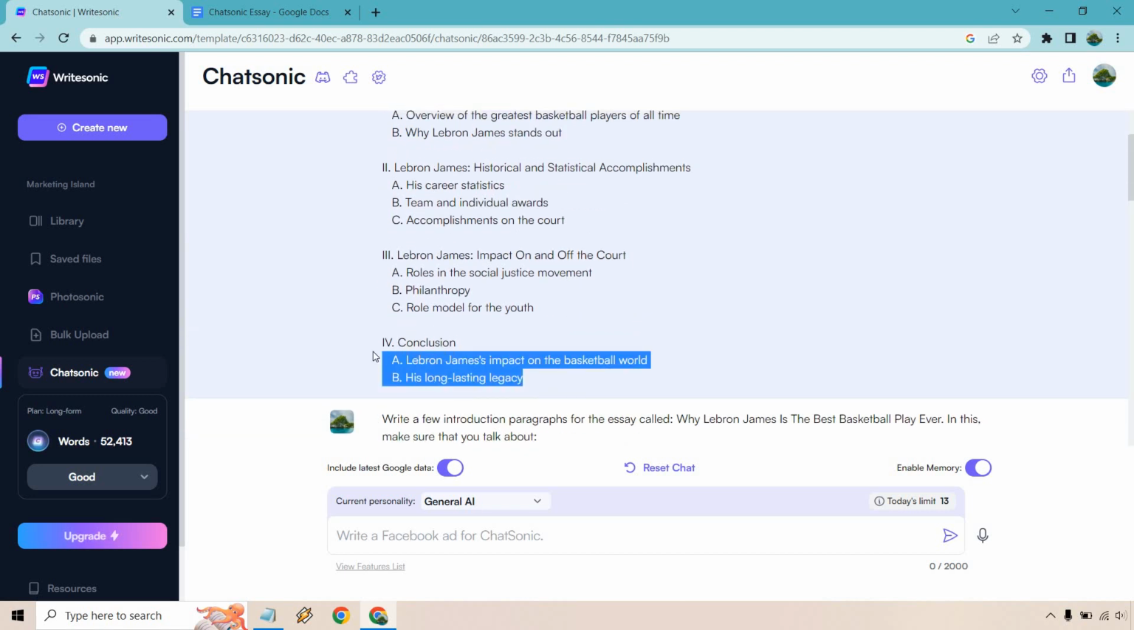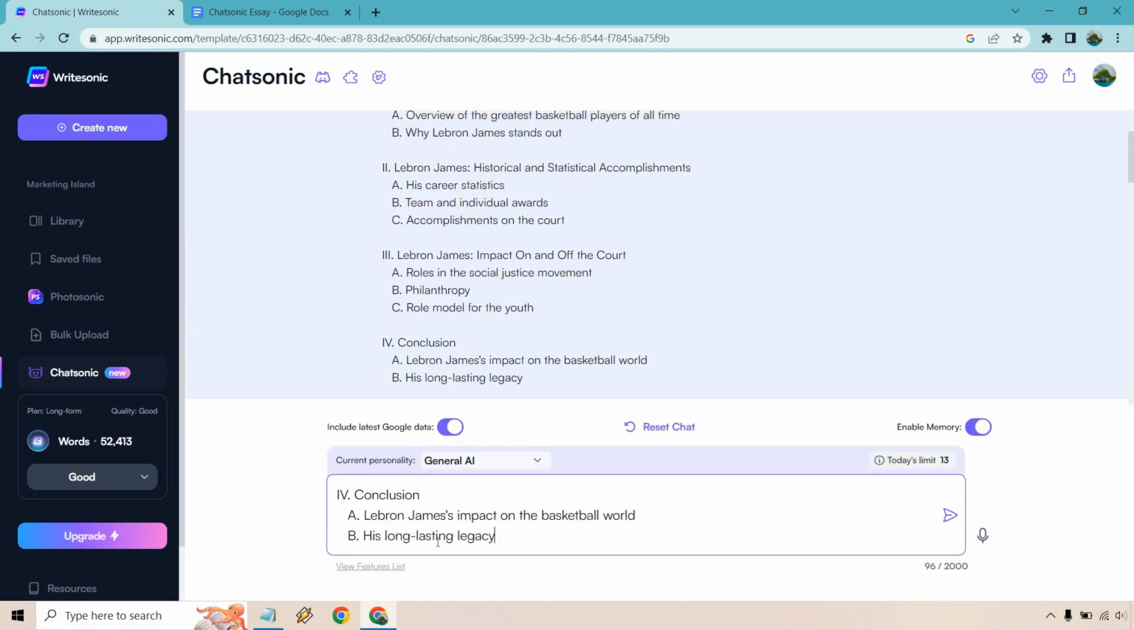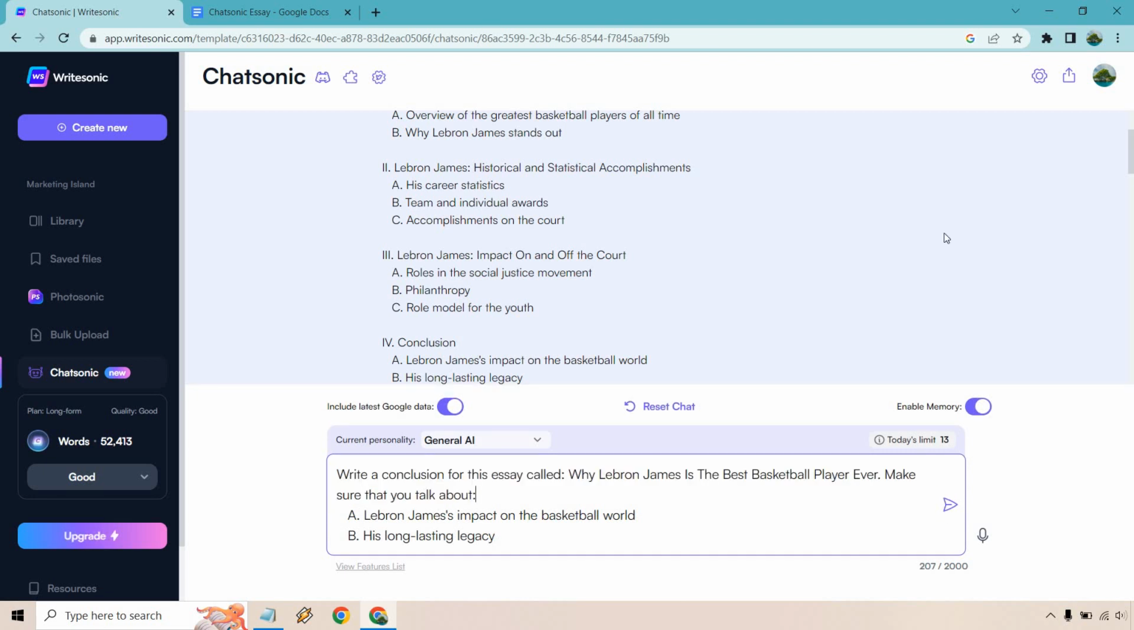Yes, perfect. So let's copy this. Once again, I'm going to put in a prompt. Give me one second. All right, so write a conclusion for this essay called, and we have our title. Make sure that you talk about his impact on the basketball world and his long-lasting legacy.